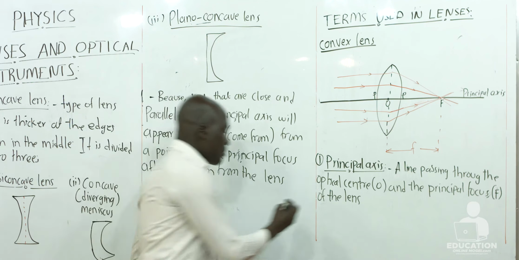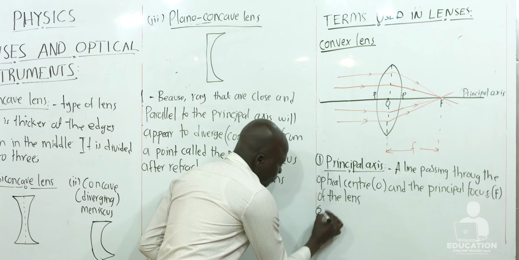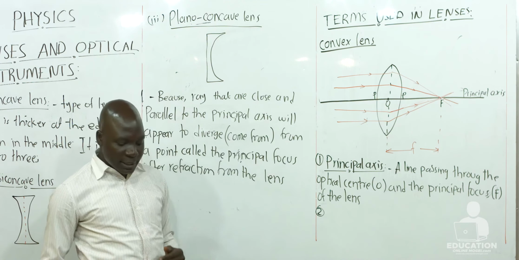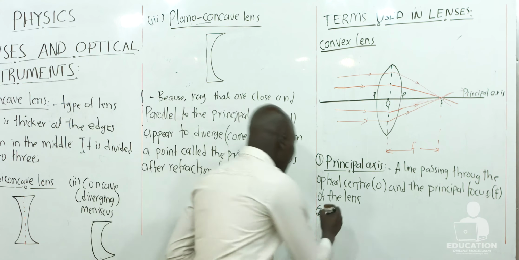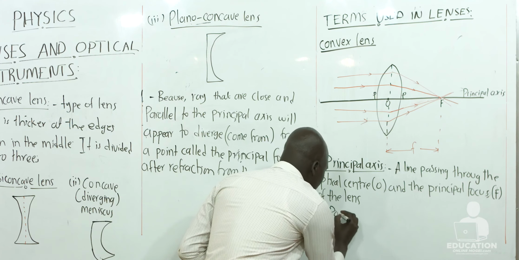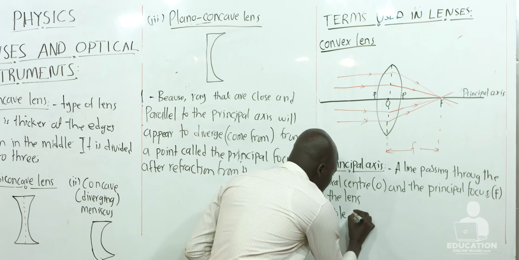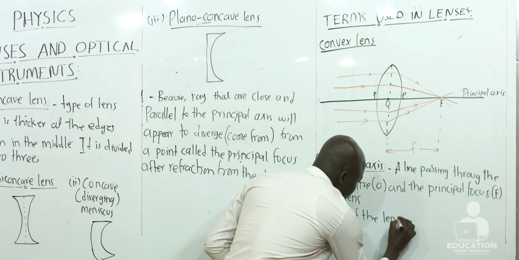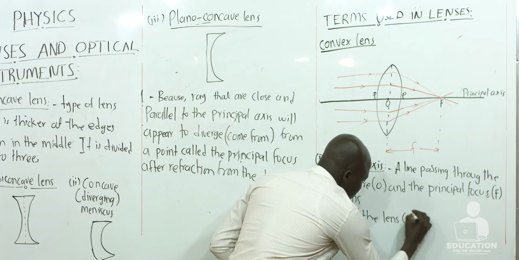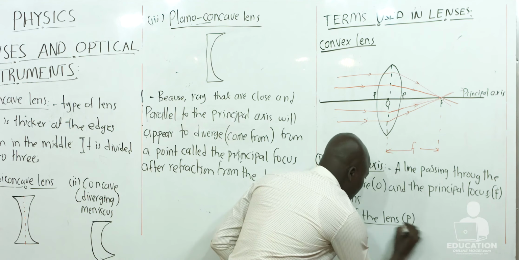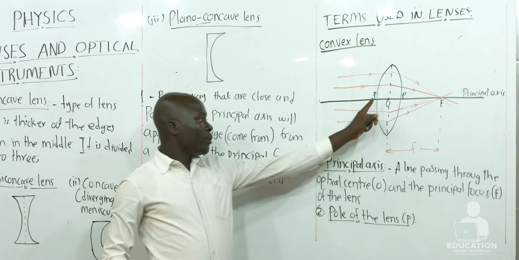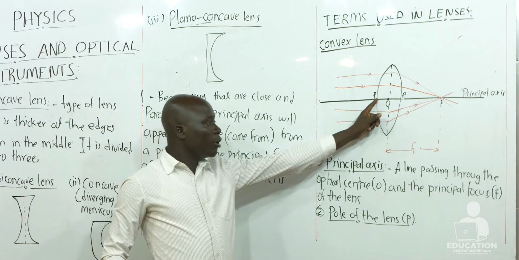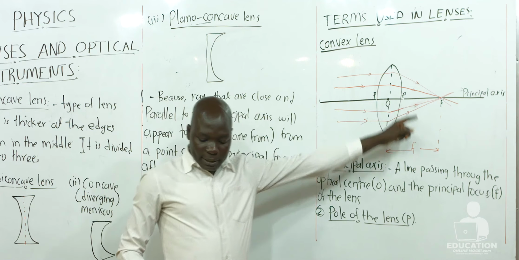Then the second term we have to know is the pole of the lens, which we denote with the letter P. When you look at our drawing, this is the pole of the lens.